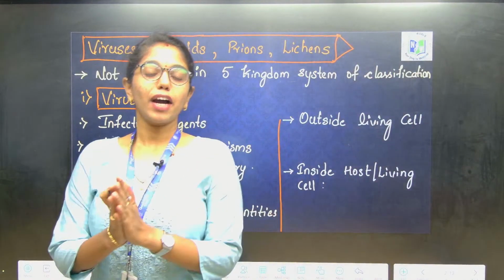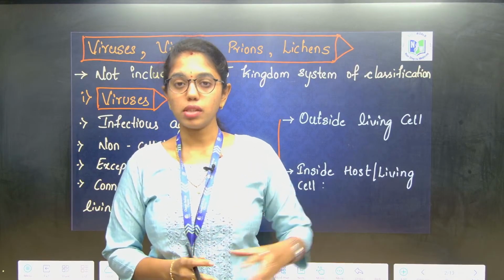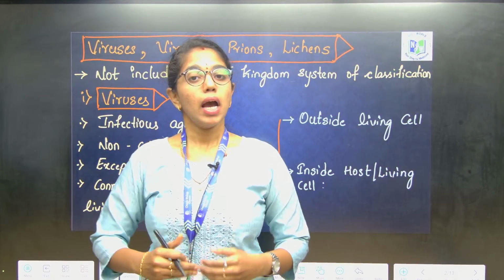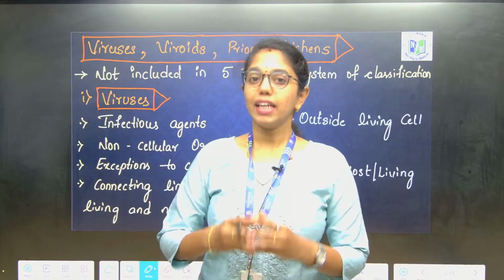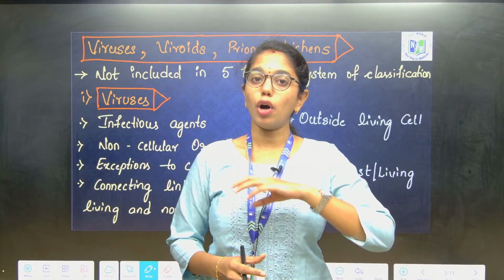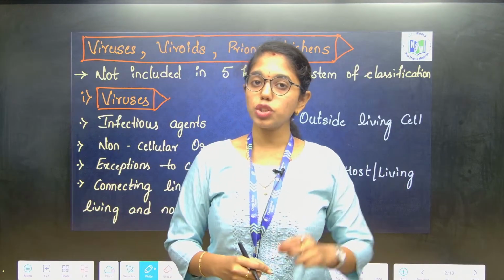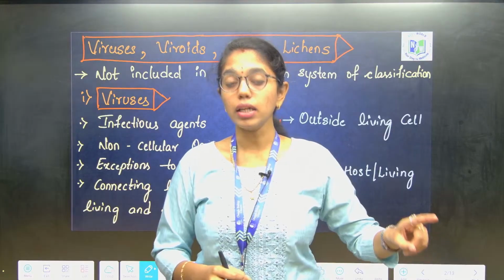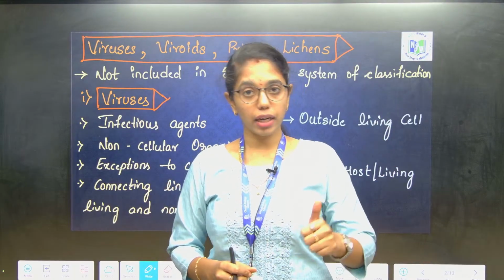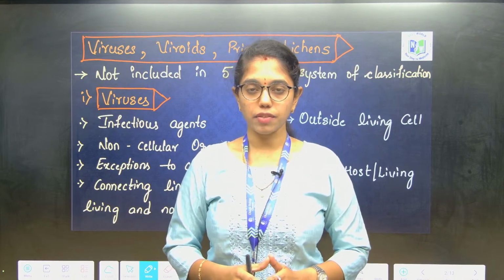So yes, today we are going to learn about those organisms or species which are not included under the five kingdom system of classification. In the previous class, we dealt clearly with all the kingdom systems of classification, from the 2 kingdom to the 6 kingdom system, and then we learnt the systems of classification of the plant kingdom as well, that is the artificial system, natural system and phylogenetic system of classification.